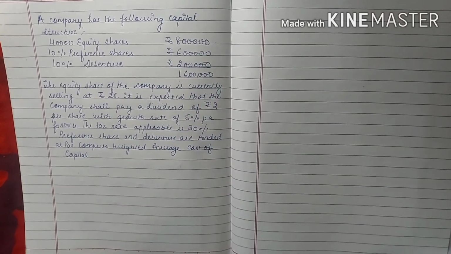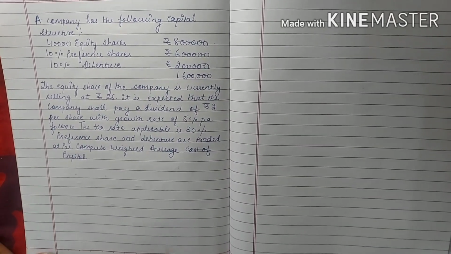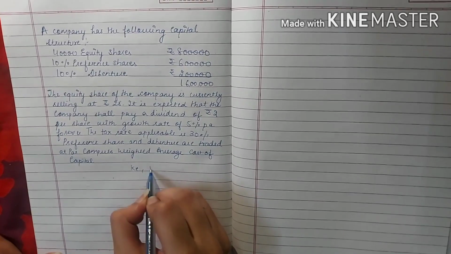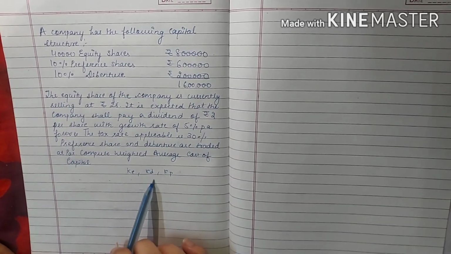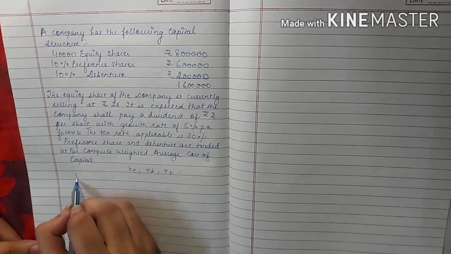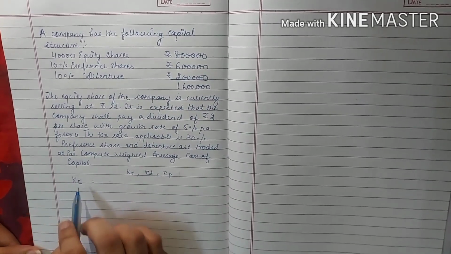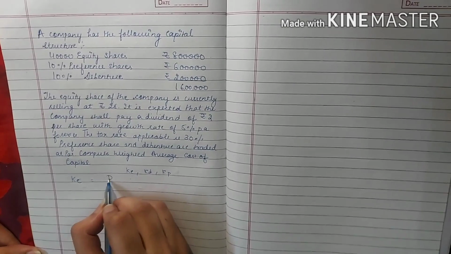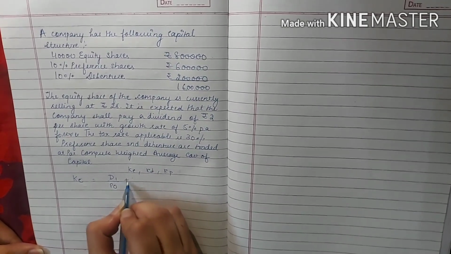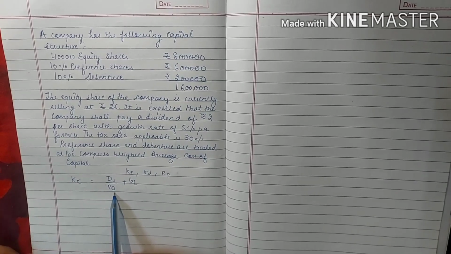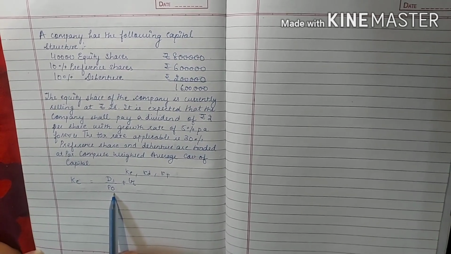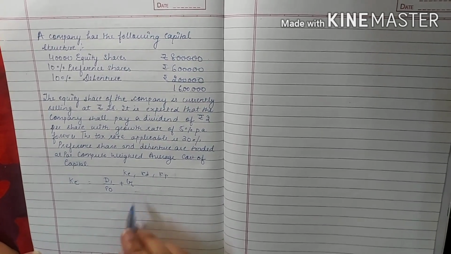So to compute weighted average cost of capital, we have to find out KE, KD and KP, that is cost of equity capital, cost of debt and cost of preference share. The formula of cost of equity capital is D1 upon P0 plus G. D1 is the expected dividend, P0 is the current market price per equity share and G is the growth rate.